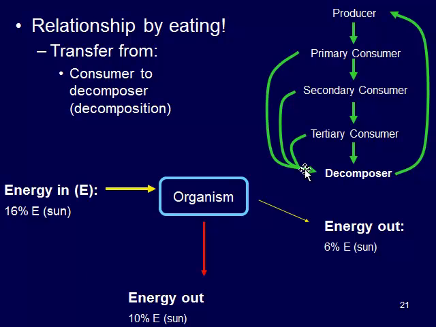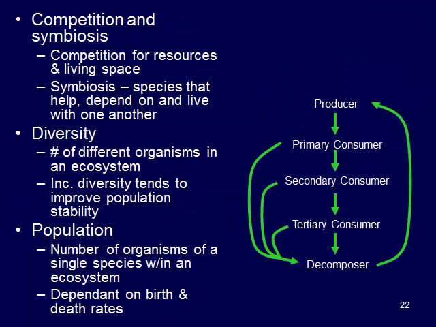So basically, as you move from producer to the top of the food chain, the amount of energy available to that tertiary consumer is decreased significantly. So those tertiary consumers have to eat a lot more to get that energy. So that's our relationship through eating.